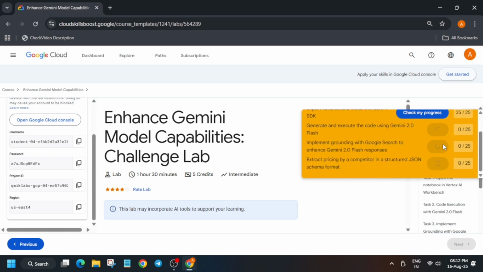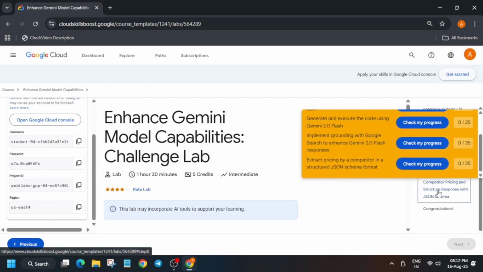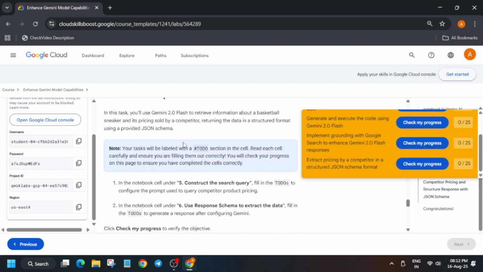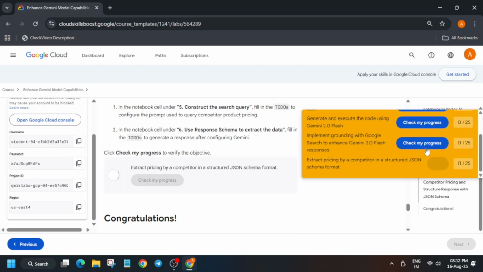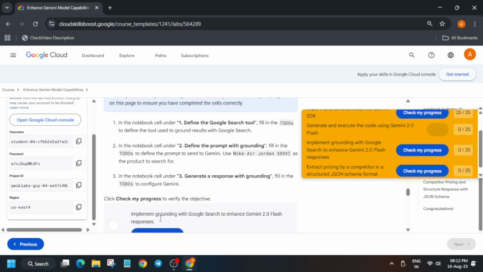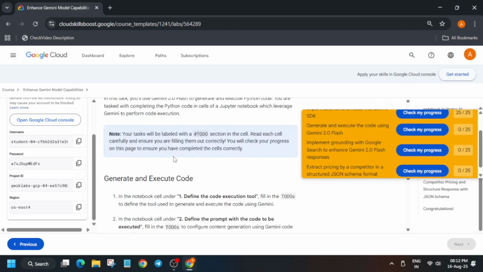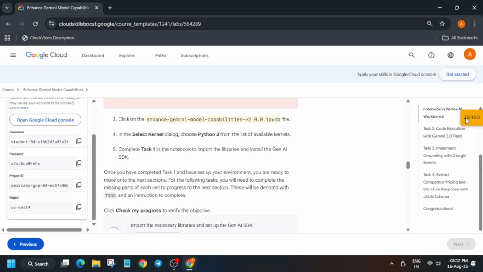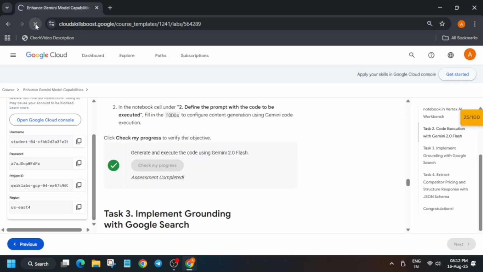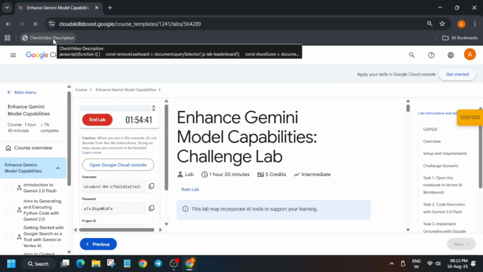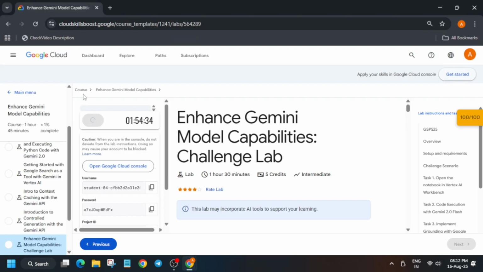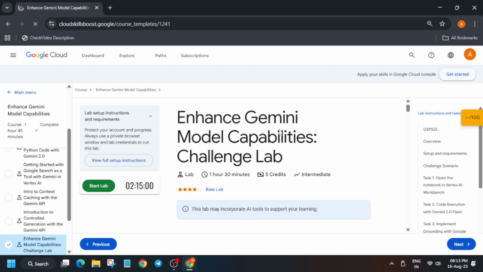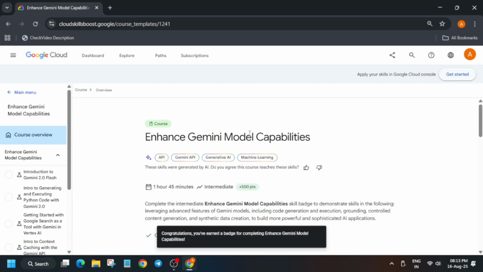And now we have to just check the score, and that's how we completed the lab. If you are unable to get the score, just visit that particular task and check the score. And if you still want to check the score using this check my progress, just refresh the browser window and you can check it. But I'll recommend if you are able to visit that particular task, just check it like that only. And once you see 100 out of 100, just end the lab, come back to the course section, and here you can see we have earned the skill badge with one lab.